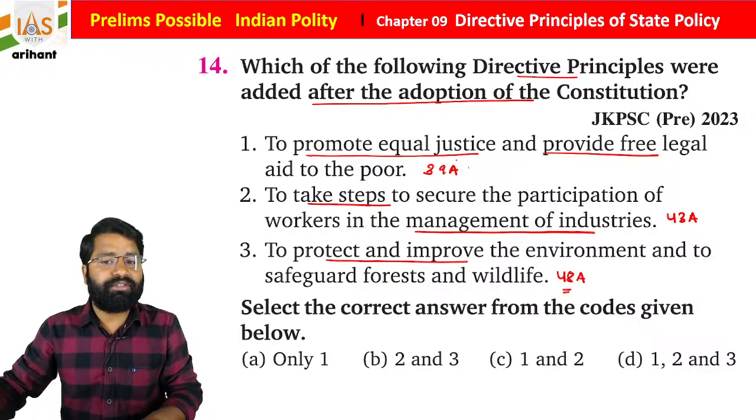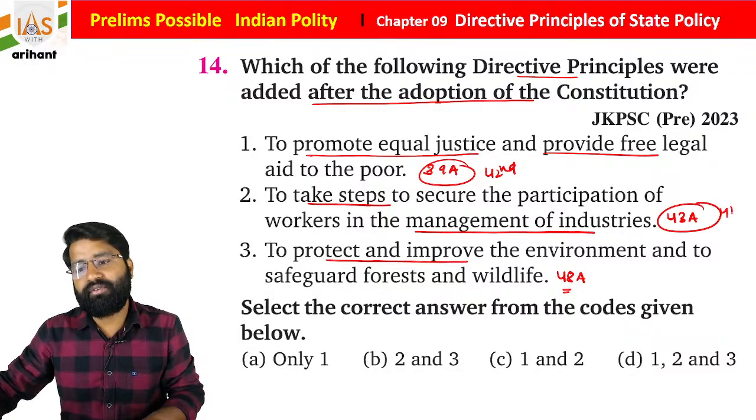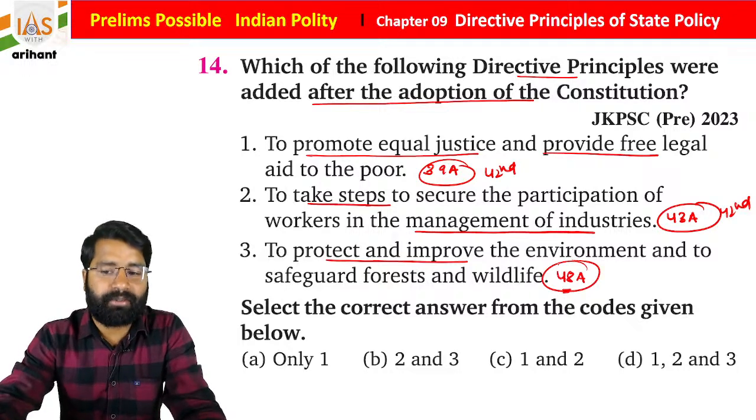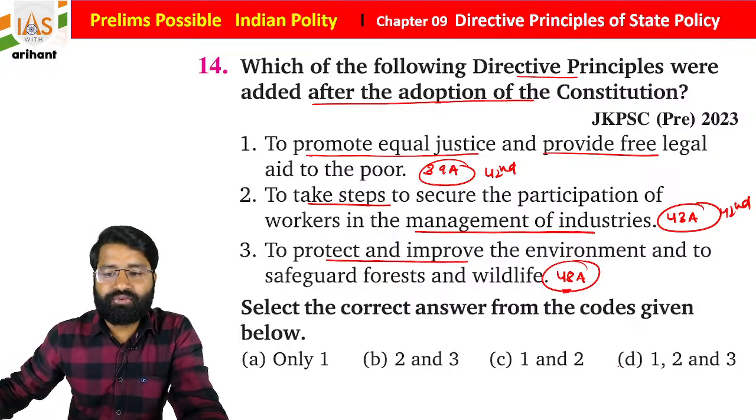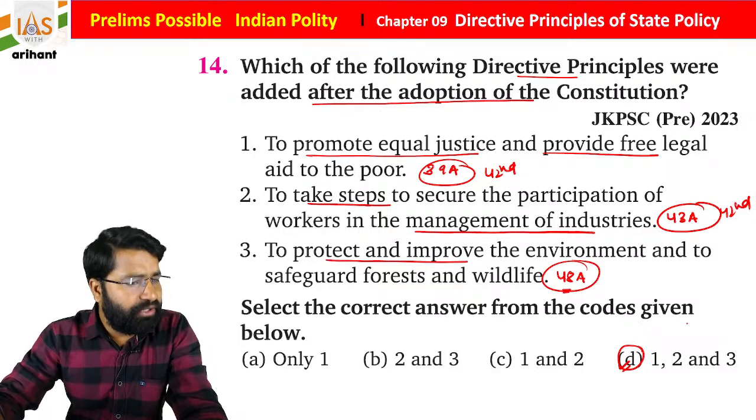So what you find, students, this was added by the 42nd Constitutional Amendment Act. It is also added by the 42nd Constitutional Amendment Act, and 48A is also added by the same. So if you choose the right code, all 1, 2, 3 is right for the same.